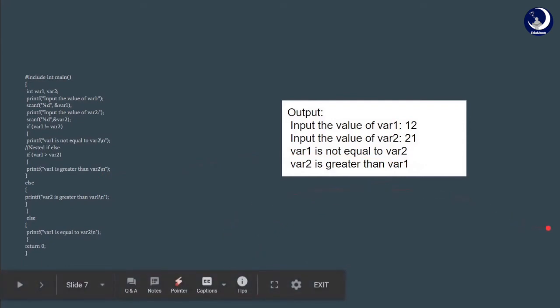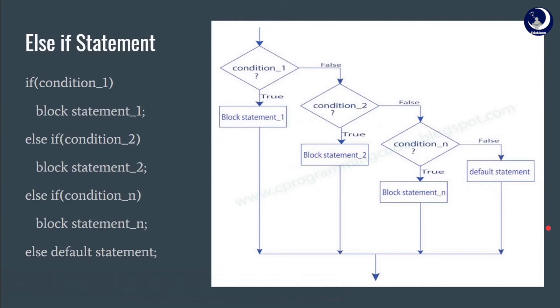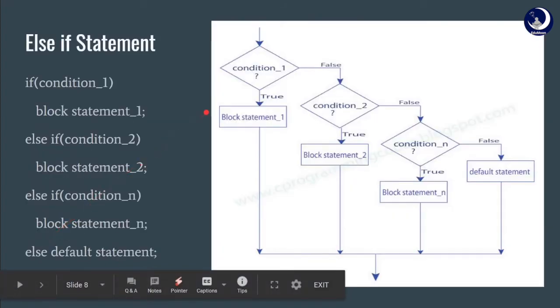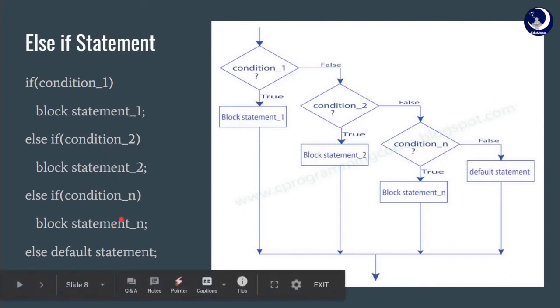After the nested if else statement, we have the else if statement. In the else if statement, what we actually do is, we first check the first condition. If the first condition is false, we go to the next condition. And if this condition is also false, we go to the next condition. Likewise, we check all the conditions present, and if all of them tend to be false, we directly execute the default statement. Let us look at the flow chart.